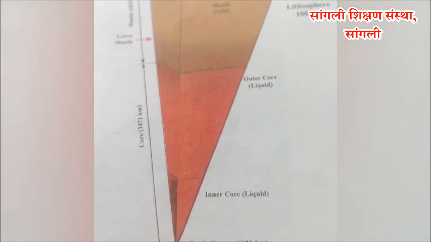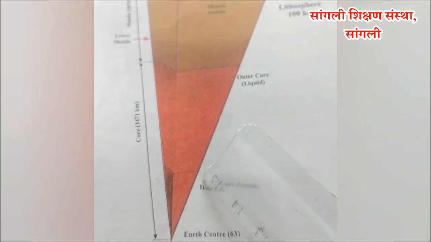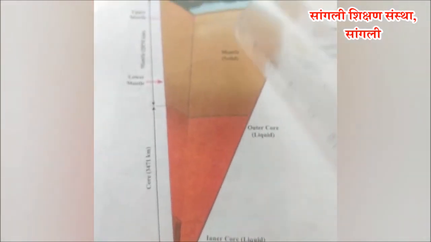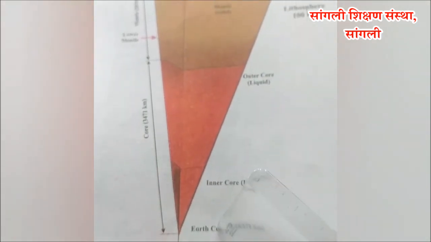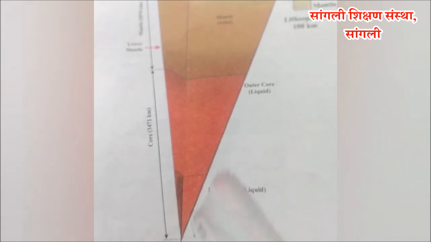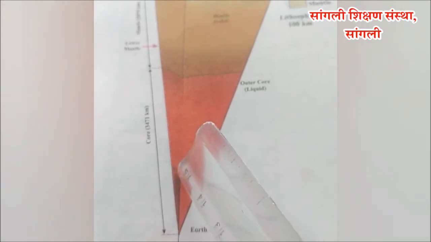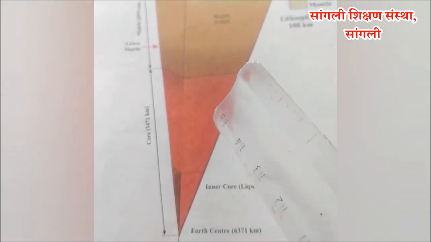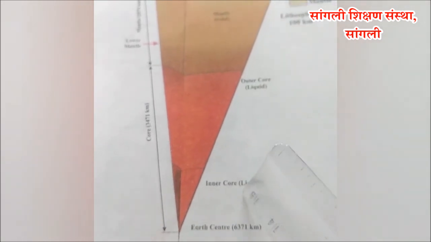Study about core. The core starts from around the depth of 2900 km from the Earth's surface. The part of the Earth's interior extending from the mantle up to the Earth's center is the core. The thickness of the core is about 3471 km. This layer can be divided into two parts: outer core and inner core.